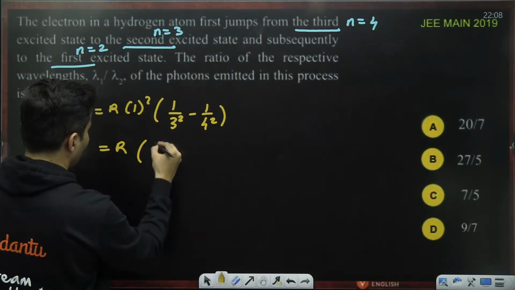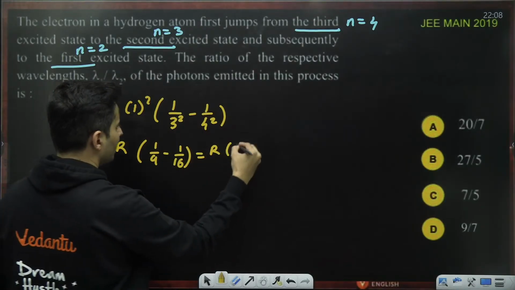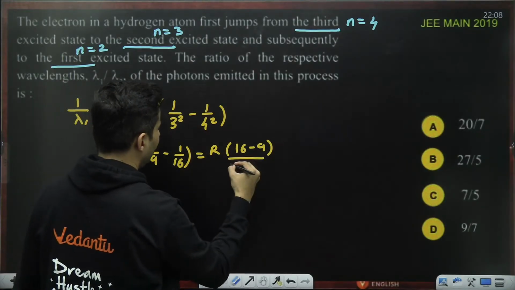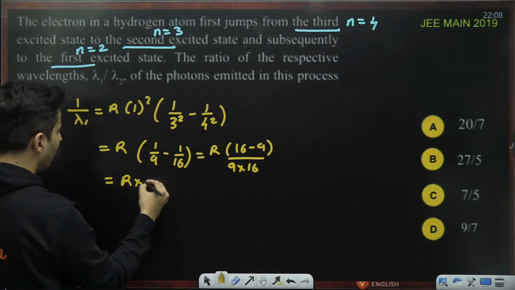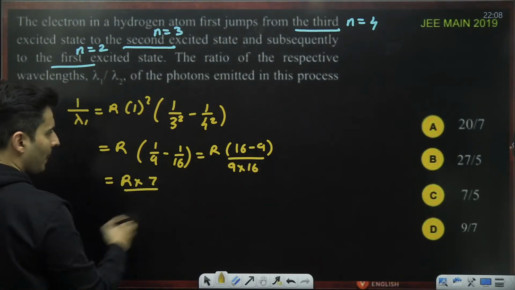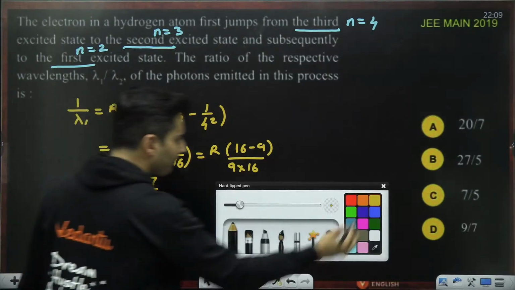What is this? 1 by 9 minus 1 by 16, which is R times (16 minus 9) by (9 multiplied by 16), which is R multiplied by 7 by 9 into 16. So that's 1 by lambda 1.